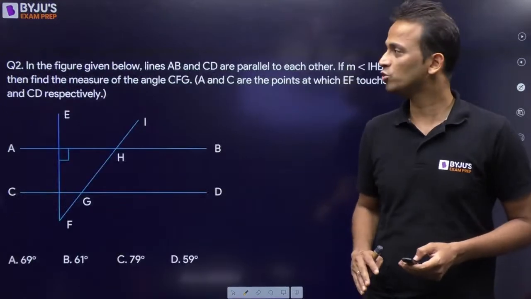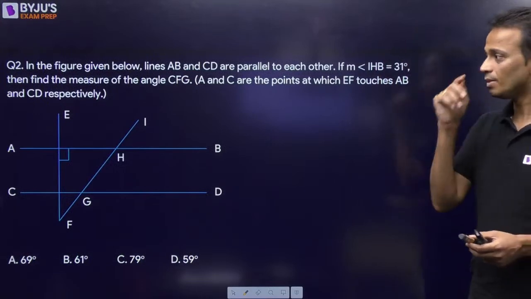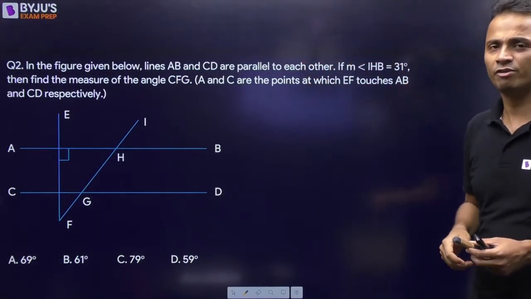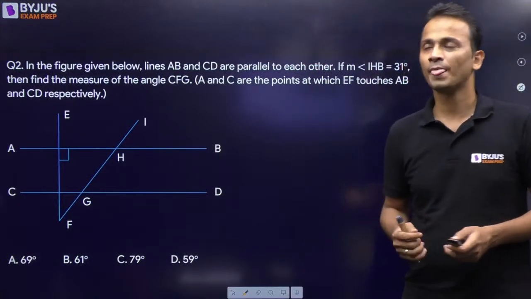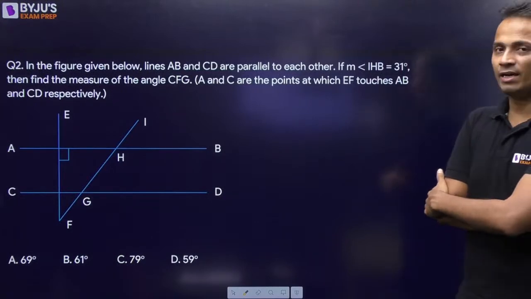Okay, let's move on to question number 2. Now, question number 2, a figure is given to you. So study the figure and look at all the directions which are given to you above the figure. So in the given figure, AB and CD are parallel to each other.